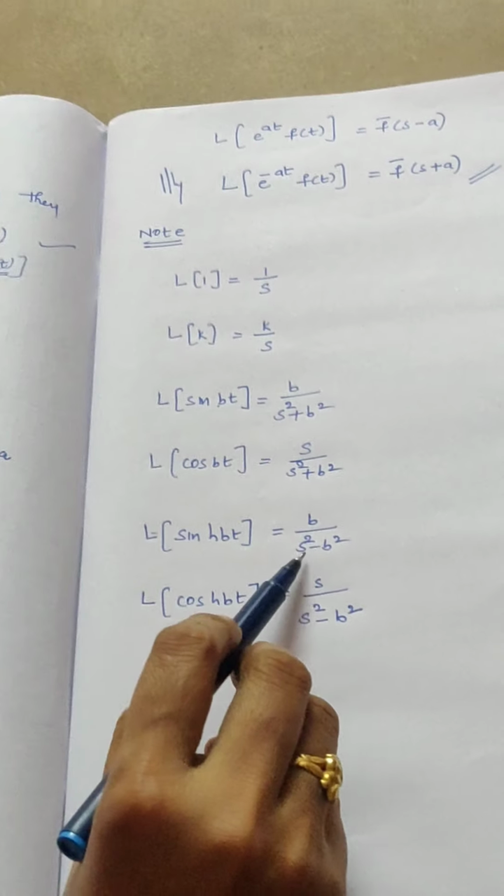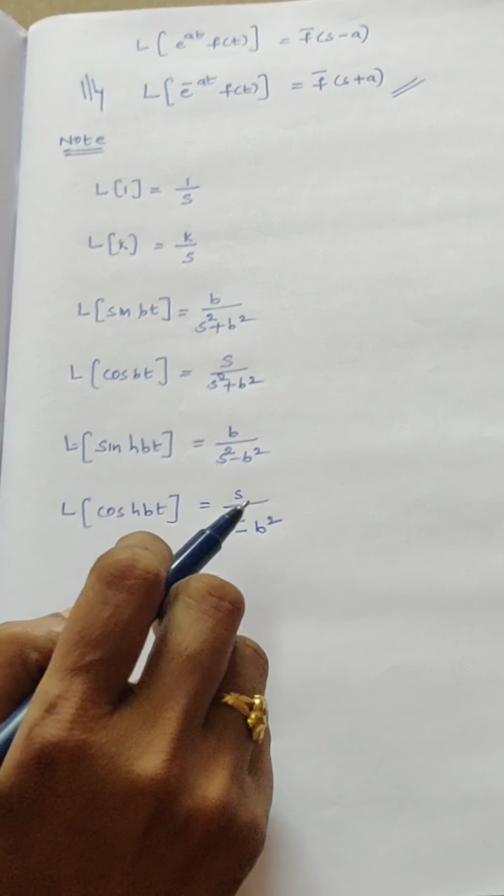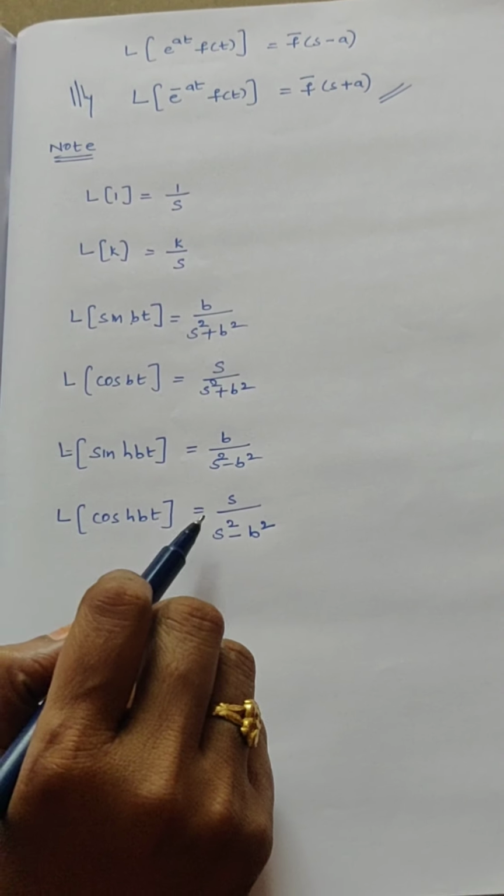For hyperbolic functions, we get minus. For cos functions, s by. Keep these points in mind so that we